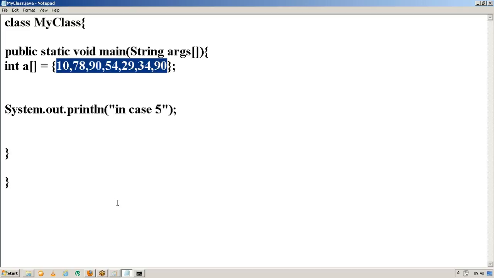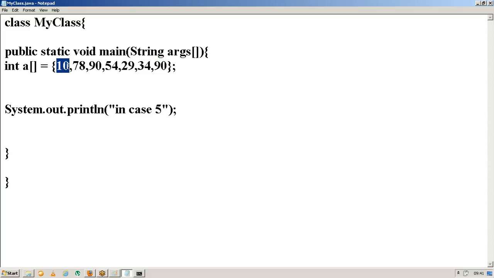Before retrieving the data, we have to know how the data is stored in your array. As you already told me, the data is stored in an array by using the index value. So in total, how many elements are there in this array? Seven elements are there.